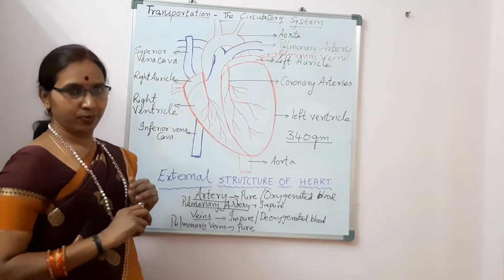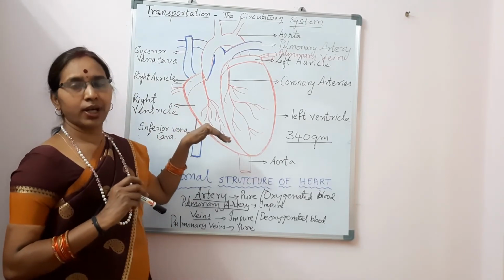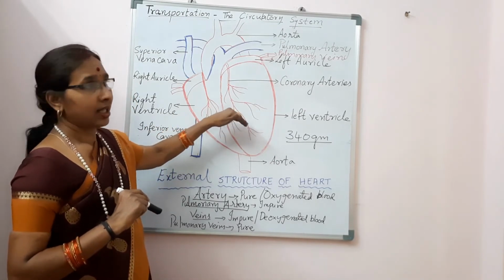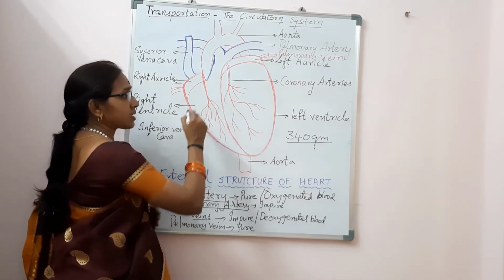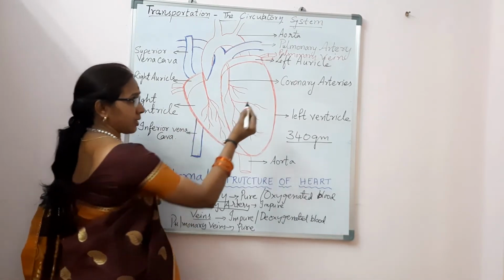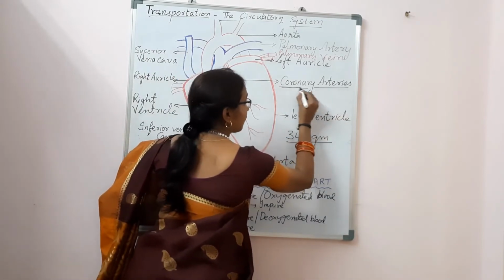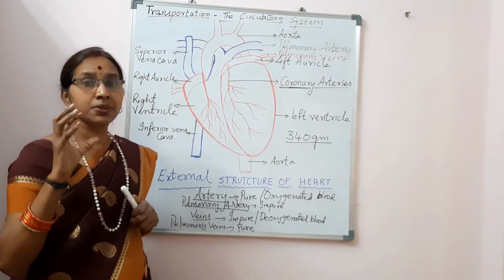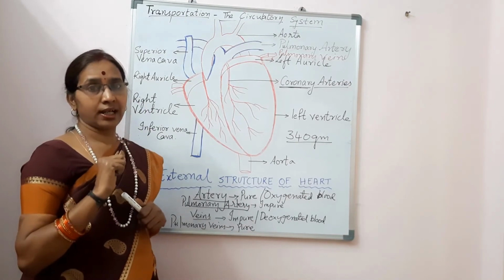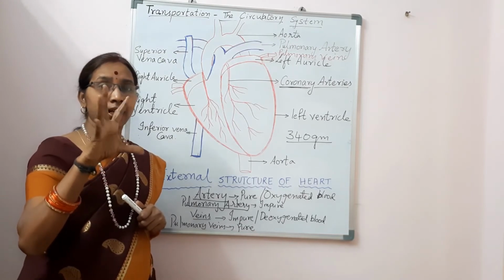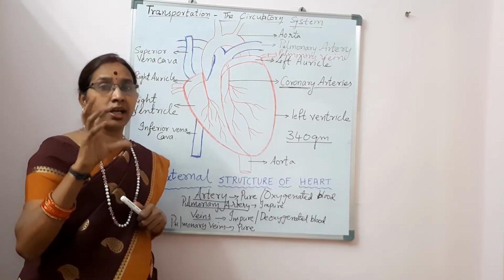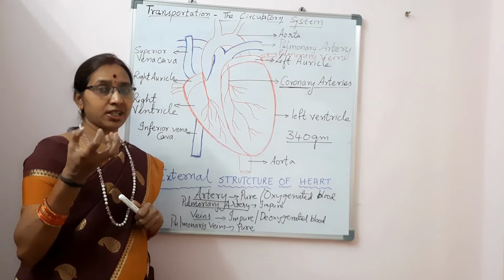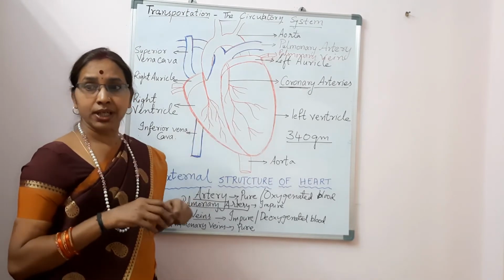So these are the major blood vessels which come to our heart. And there are 2 other blood vessels which supply blood only to the heart. And these are known as the coronary arteries, coronary veins. They supply only to the heart. And if suppose the coronary artery gets blocked, then it stops supplying blood to the muscles of the heart. The muscles of the heart are required for contraction and relaxation, and due to this process, they pump the blood.